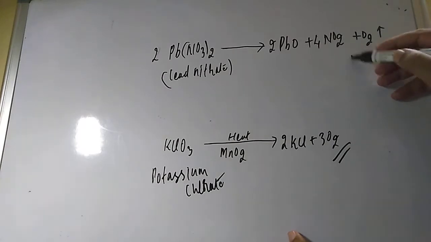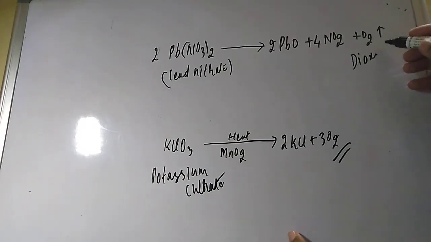So from nitrates you can prepare dioxygen also.